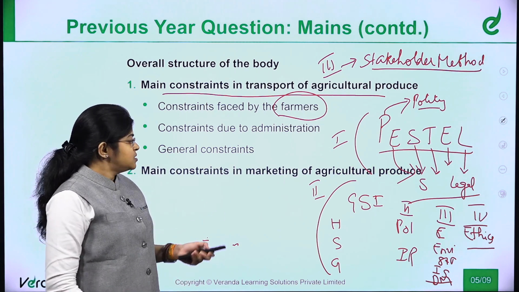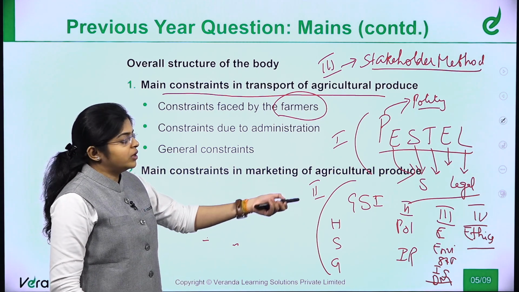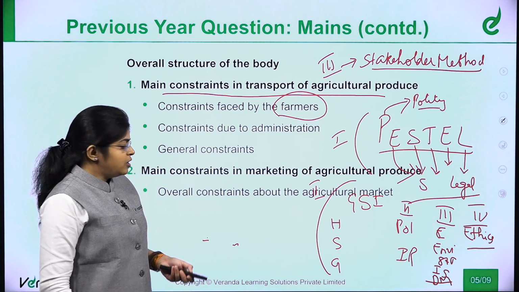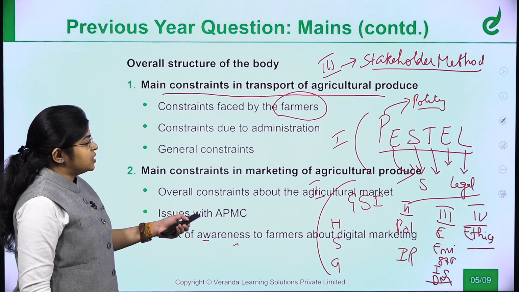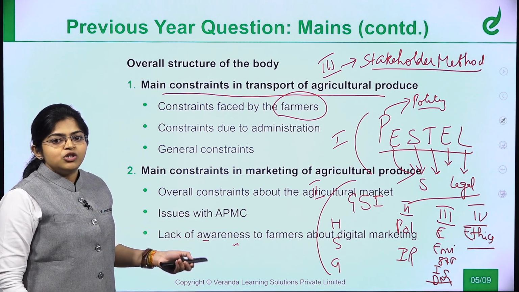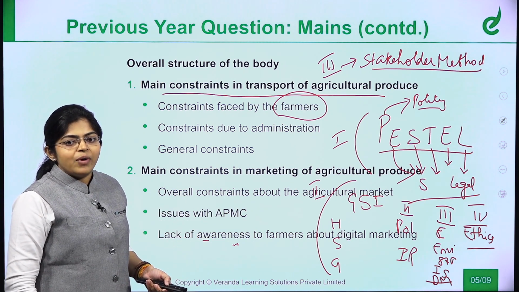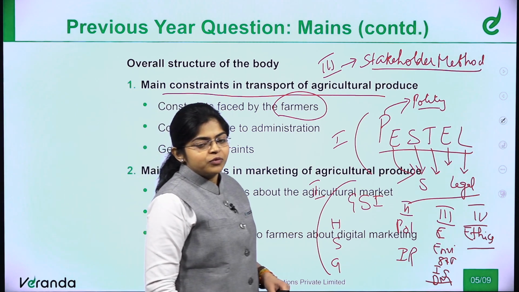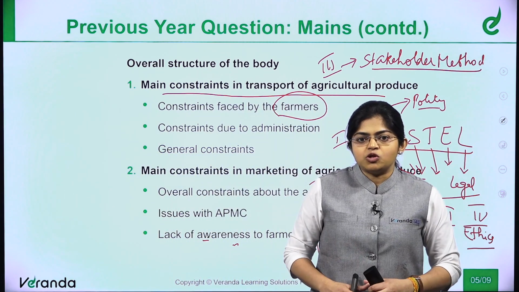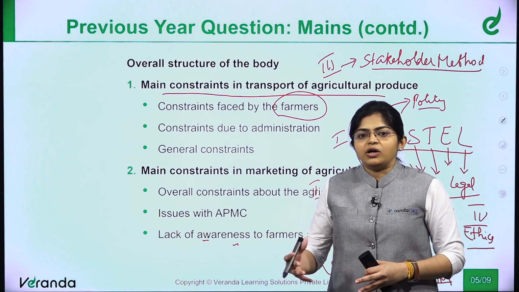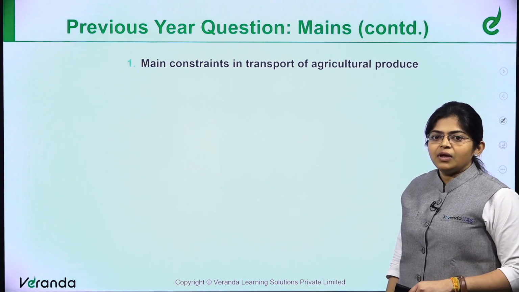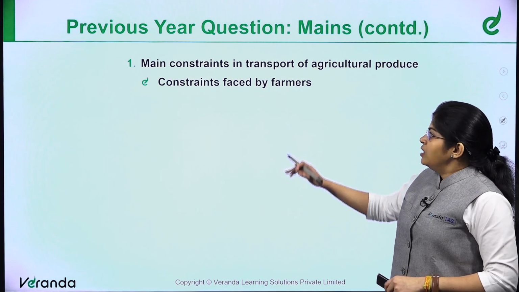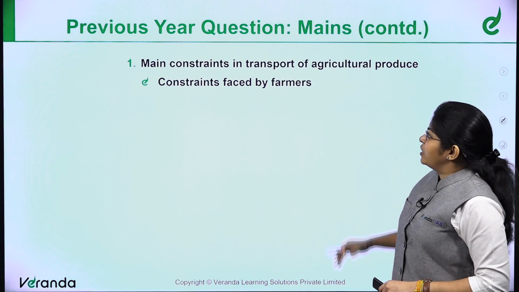The second subpart is main constraints in marketing of agricultural produce. Here they have given many subpoints as well: overall constraints about the agricultural market, issues with APMC, and lack of awareness among farmers about digital marketing. So these are the various constraints. After this, you can develop upon each point. First let us see main constraints in transport of agriculture produce.